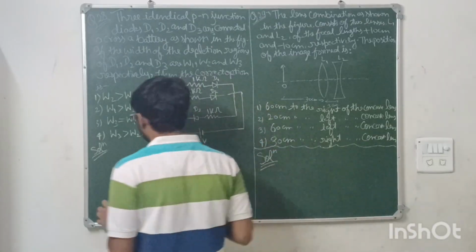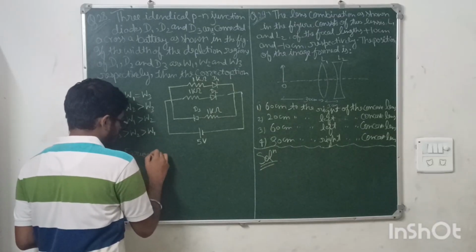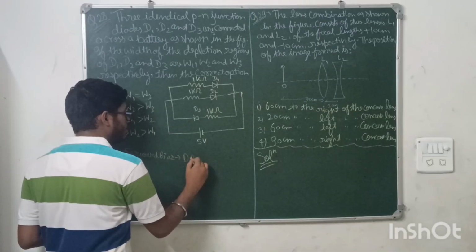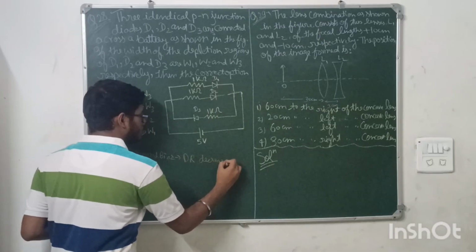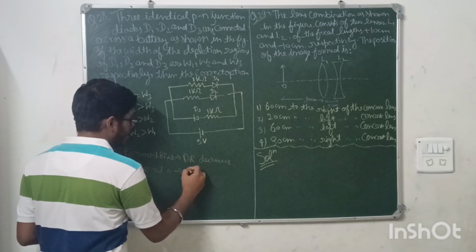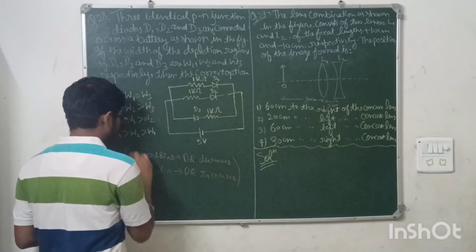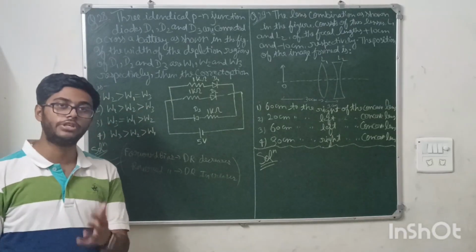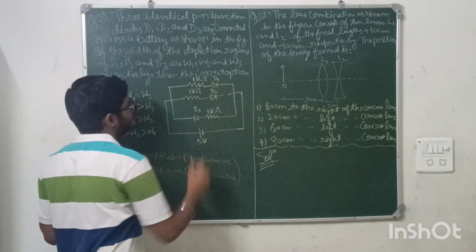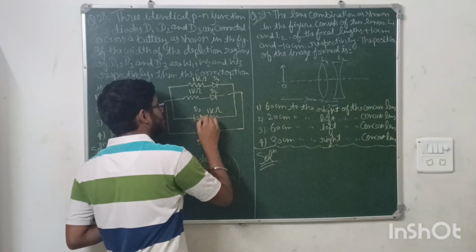There's a concept in a p-n junction diode. When the diode is forward biased, the depletion region decreases, and when it is reverse biased, the depletion region increases. You learn this in semiconductors, so this concept will be used here. You can see that this is a forward bias, this is a forward bias, this is a forward bias, and this is a reverse bias.